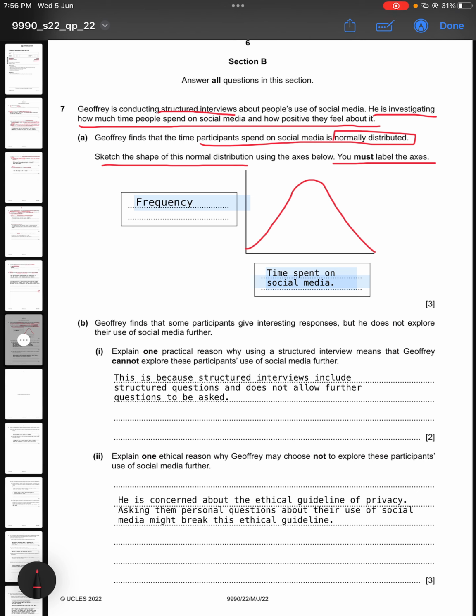Now for the normal distribution, it is always a bell shape illustration, a bell shape diagram for the normal distribution. So that is also done over here.